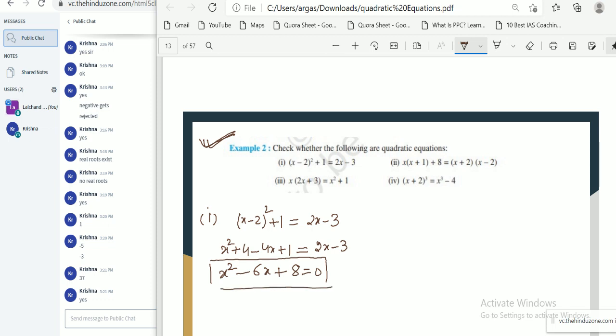Now tell me, this equation is quadratic or not? This is a quadratic equation.